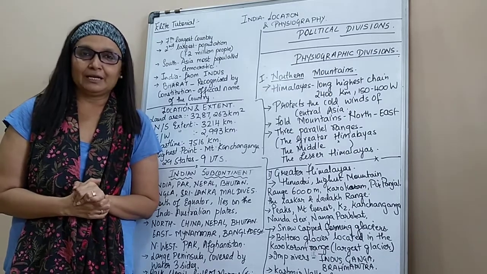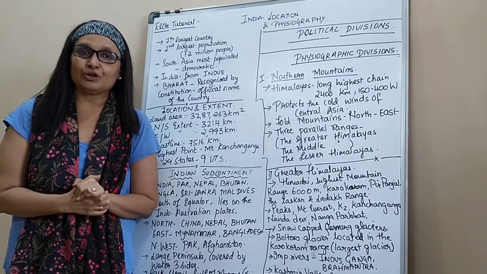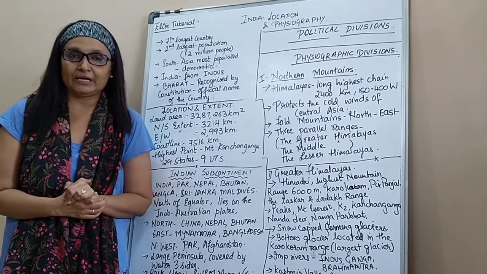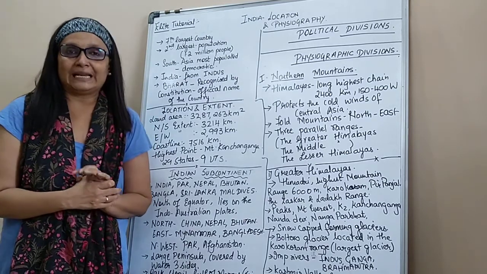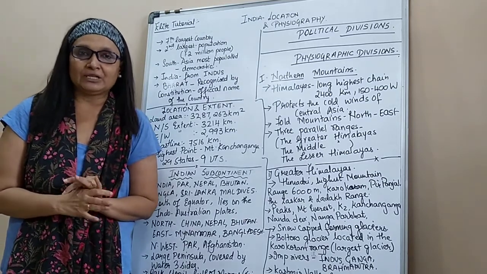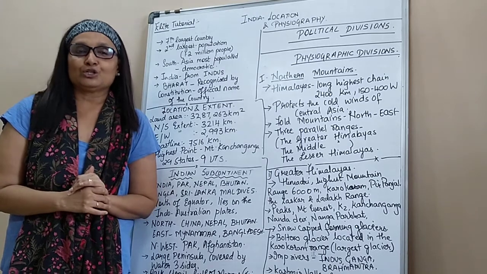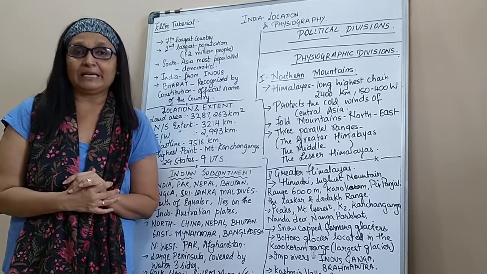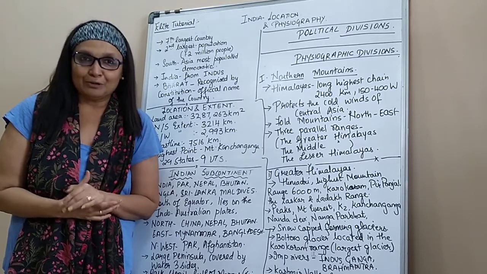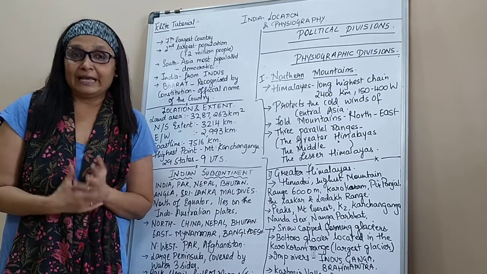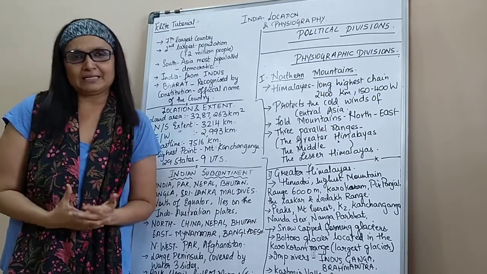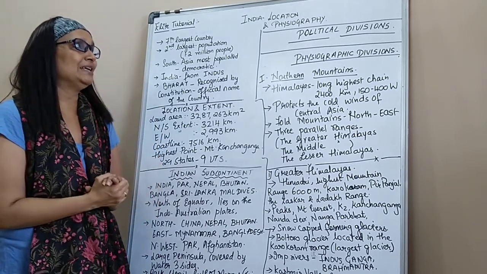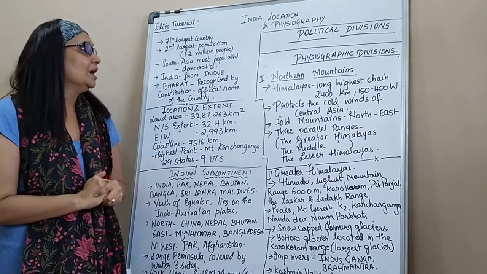The chapter is very interesting, with a lot of things to remember as your objectives. So please don't panic about how you're going to do this chapter. I have written very little content on the board. We'll be doing the chapter very slowly so that you understand it really well. These numbers have to be kept in mind, the names of the mountains, the names of the peaks, etc. So we will go slowly with this chapter. Let's begin with the chapter called India, Location and Physiography.